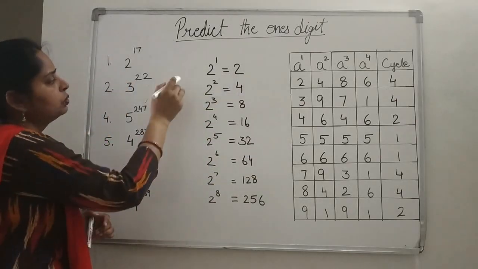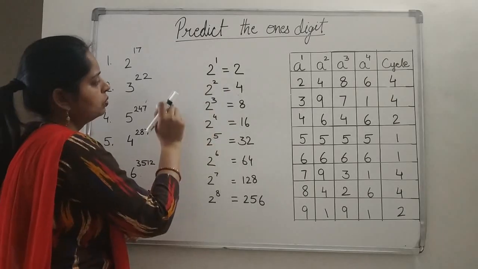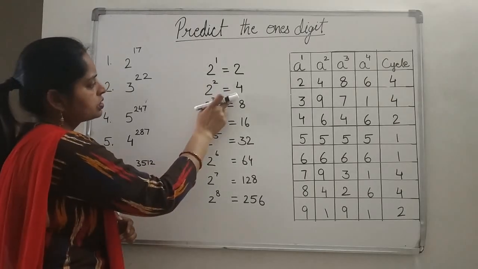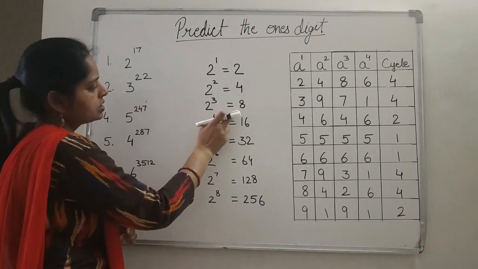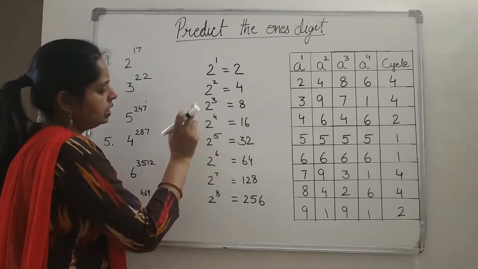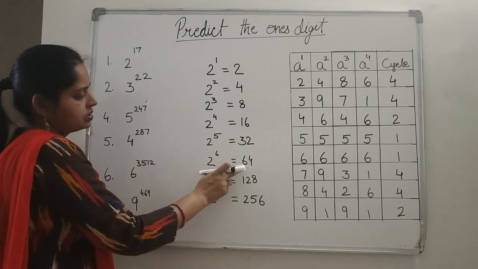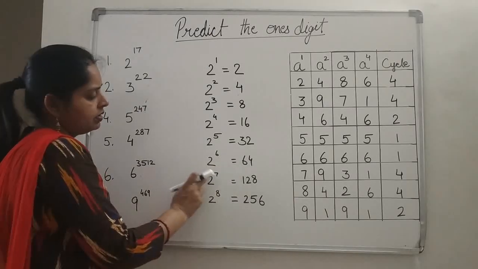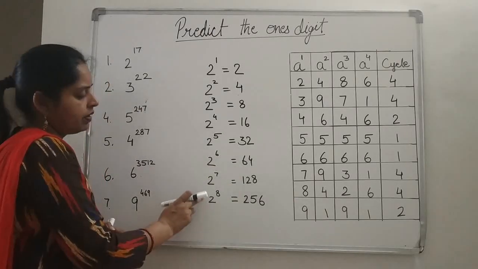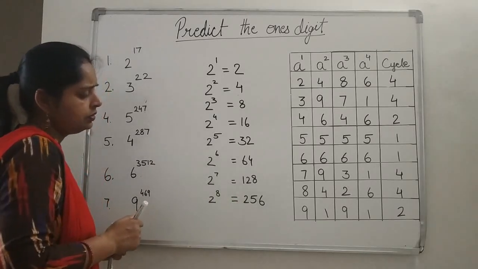See, 2 to the power 1 is how much? 2. 2 to the power 2 is 4. 2 to the power 3 is 8. 2 to the power 4 is 16. 2 to the power 5 is 32. 2 to the power 6 is 64. 2 to the power 7 is 128 and 2 to the power 8 is 256.